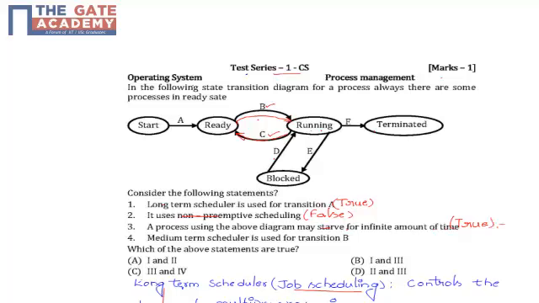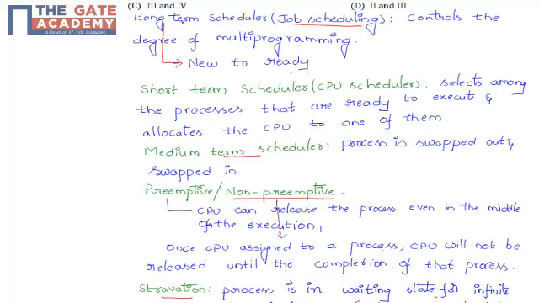Next one. Medium-term scheduler is used for transition B. What is meant by medium-term scheduler? Process is swapped out and swapped in. It will be based on the process execution and the CPU allocation. When the process is executing in the CPU and it requests an input-output burst, first it has to execute the input-output execution, then only it will complete the CPU execution. So the process which is executing currently will be swapped out and the process which requested input and output will be swapped in.